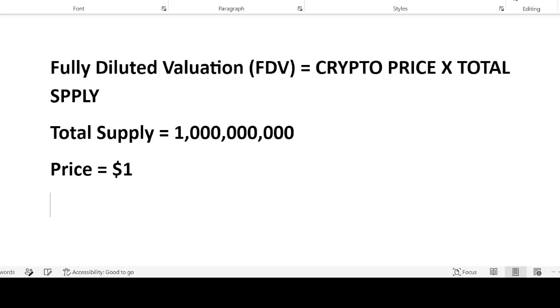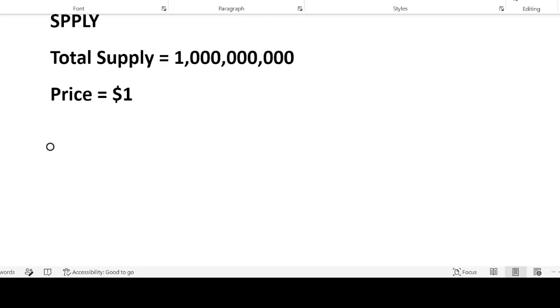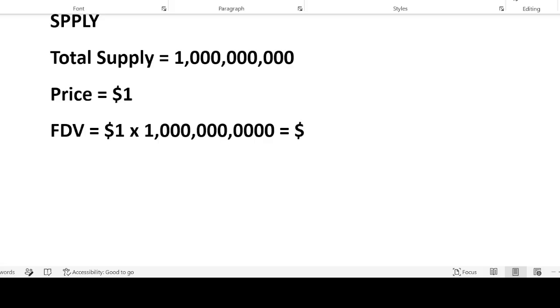Okay, therefore the FDV, now when you use this normal mathematics I told you just now to calculate the FDV of this same coin, you're going to discover that the FDV is going to be 1 billion. That is $1 multiplied by 1 billion. So here now you're going to see that the FDV is going to be something very much higher than the market capitalization. Okay, and I'm going to show you how to use this in your crypto decision.